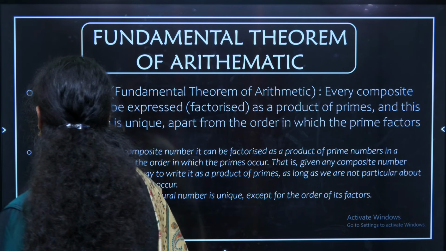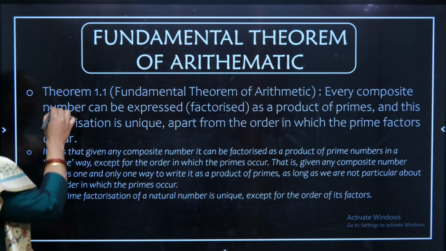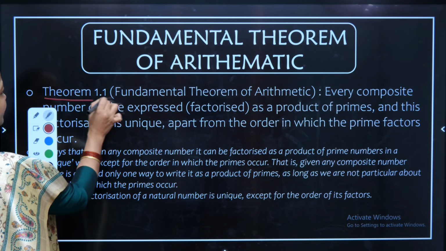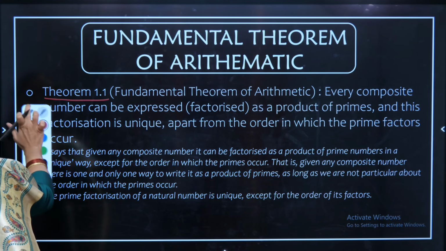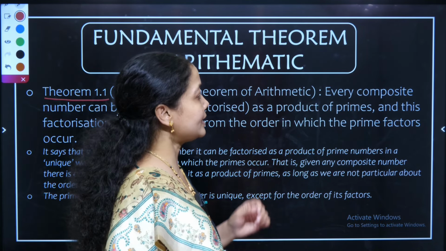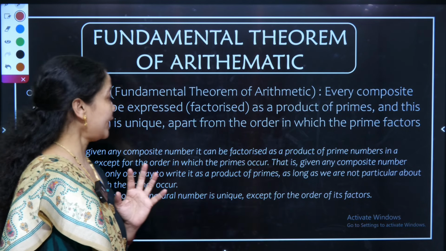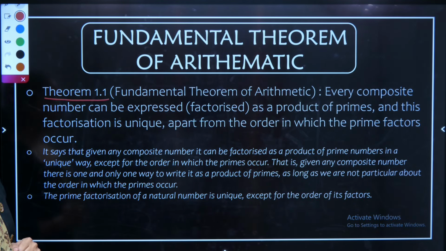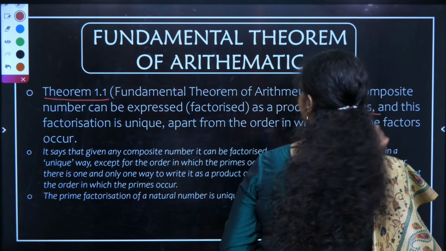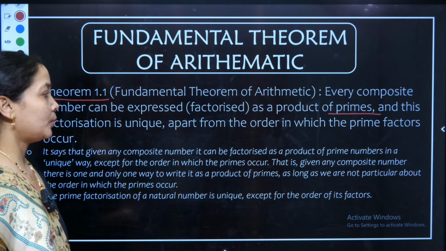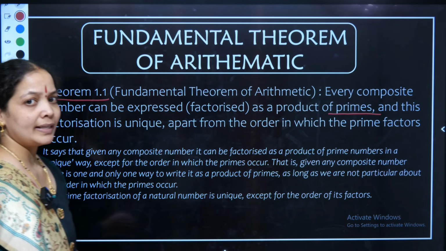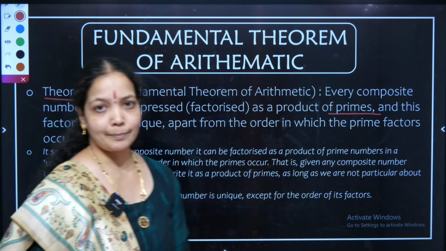Okay, moving on to theorem 1.1. Theorem 1.1 is called the fundamental theorem of arithmetic. Let us understand the statement of the theorem. Every composite number can be expressed or factorized as a product of primes, and this factorization is unique apart from the order in which the prime factors occur. It's a beautiful concept if you understand it in a better manner.